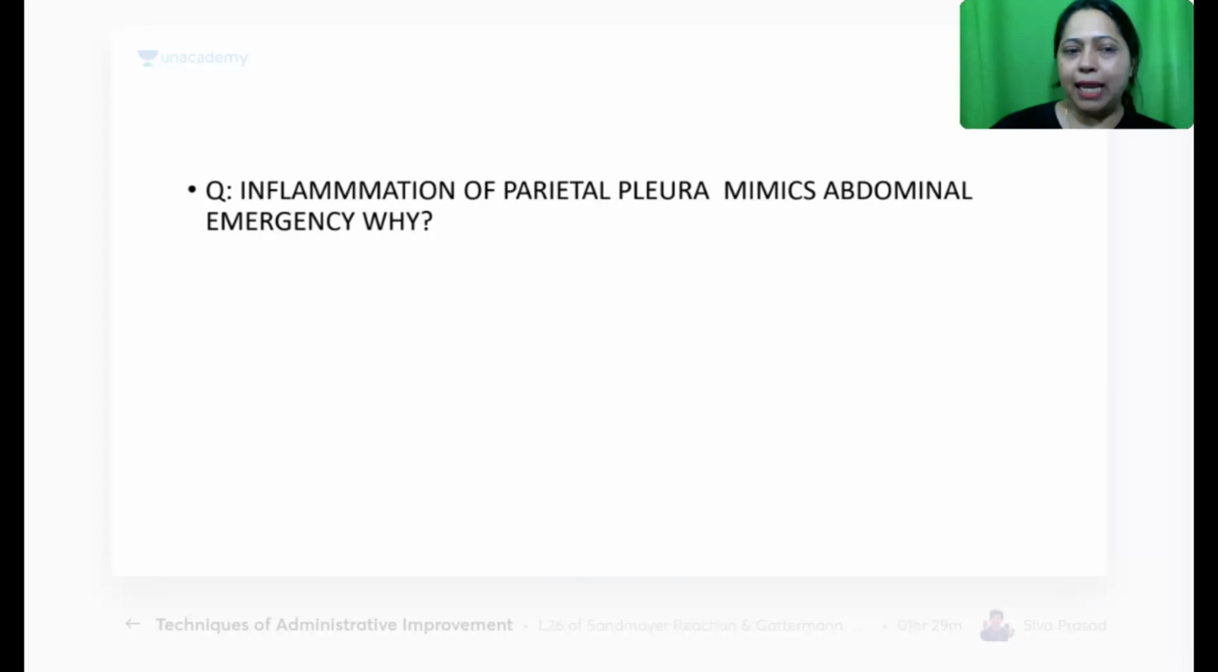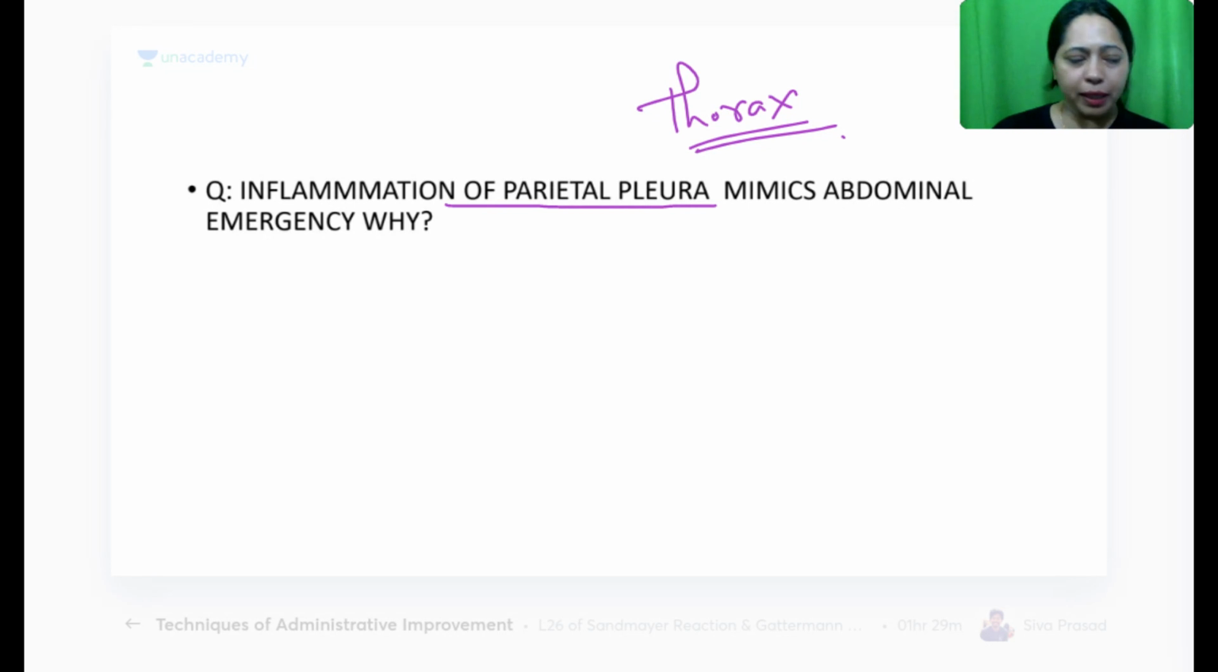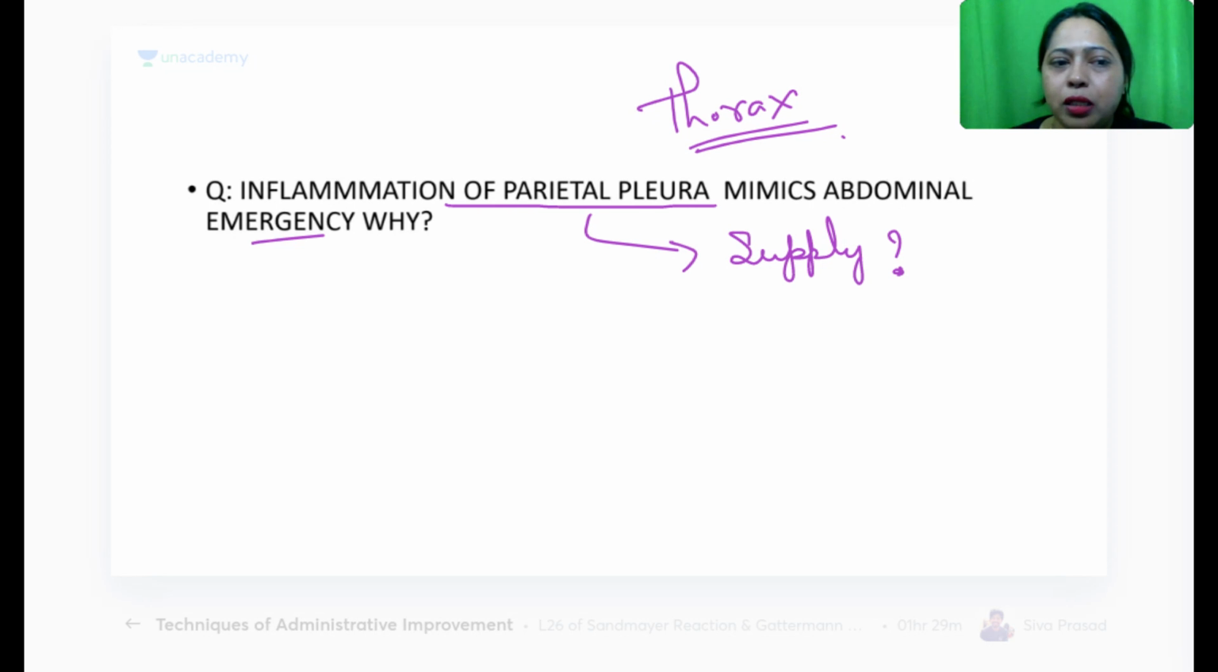Next, inflammation of the parietal pleura. Now we are coming to the thorax. Some questions from thorax. Inflammation of parietal pleura mimics abdominal emergency. Why? Anybody? Pleura is supplied by what? First of all, what is the supply for pleura? Nerve supply. So it results in a lot of abdominal pain. But why parietal pleura?